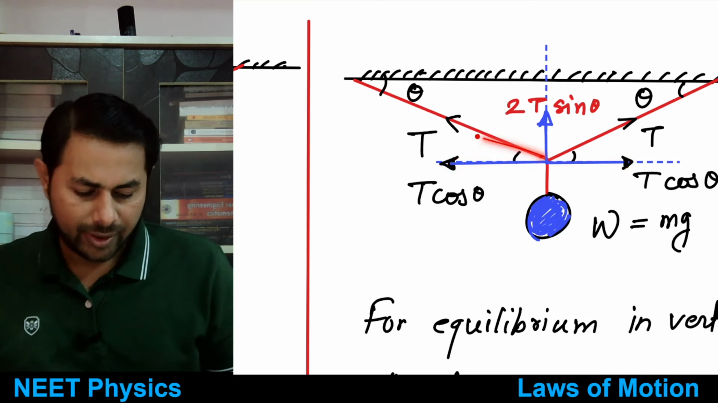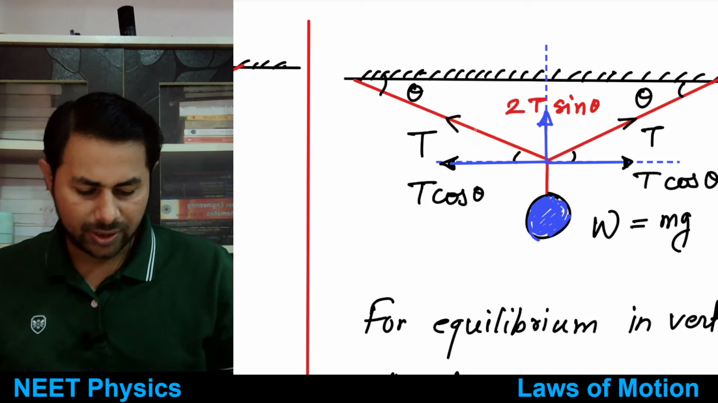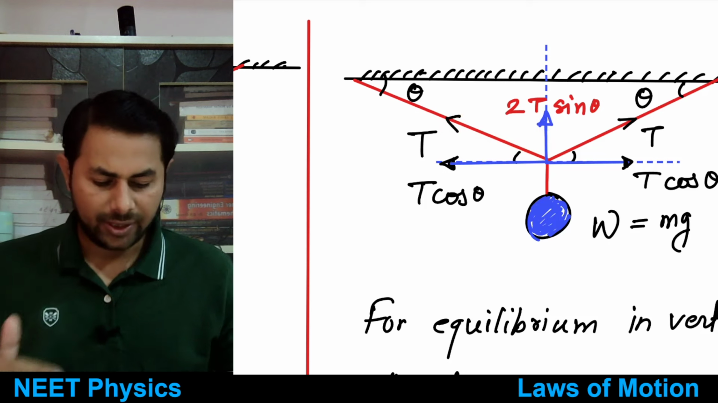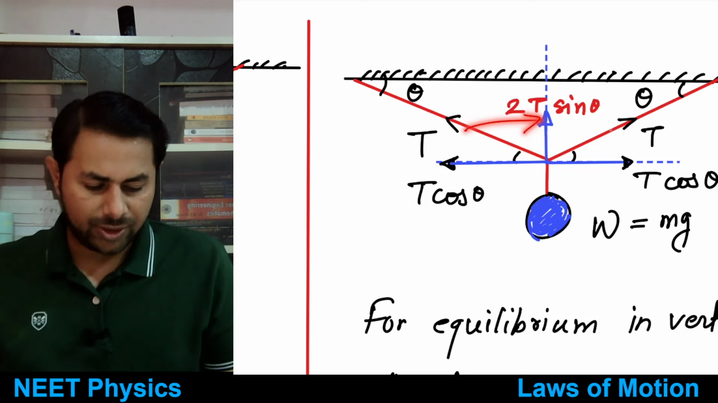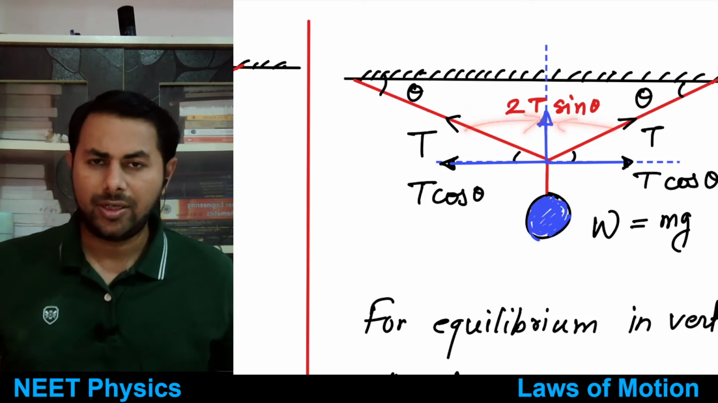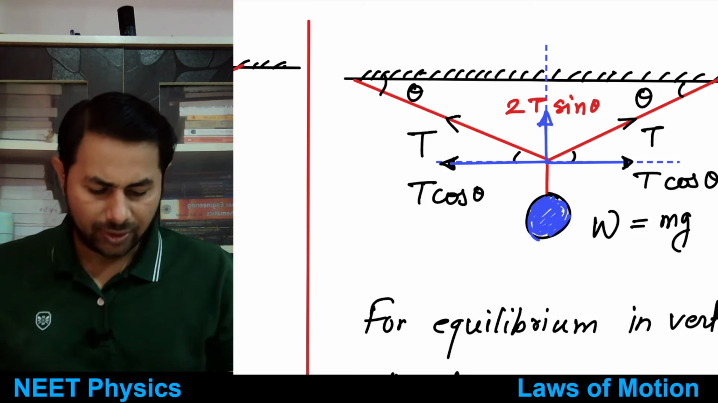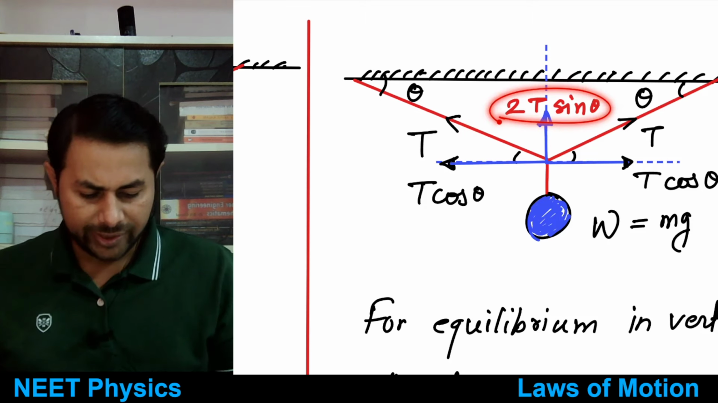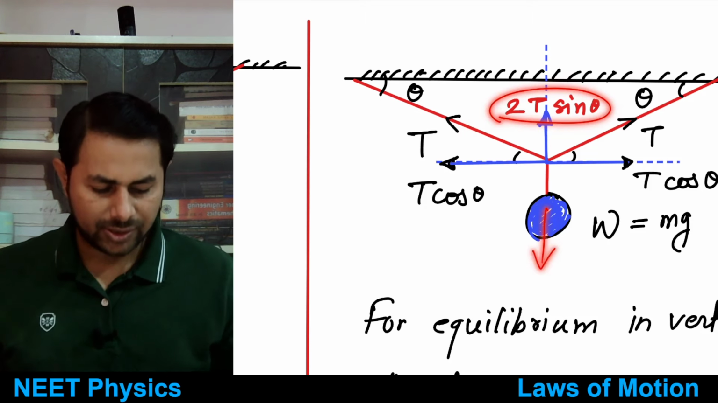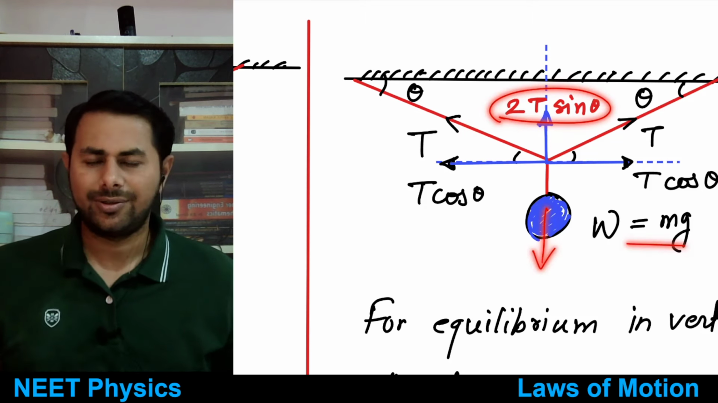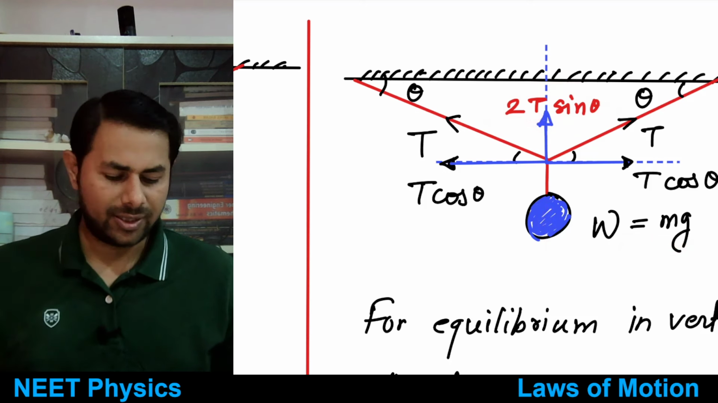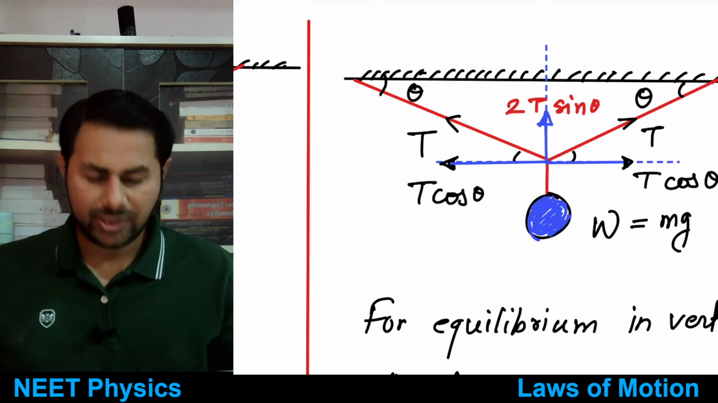And then you have this tension. Its component in the vertical direction is T sine theta. So there is one T sine theta due to this one, and one T sine theta due to this one. Those two get added up and you have 2T sine theta, right? That 2T sine theta and the weight must be balanced. So you have 2T sine theta equals mg.